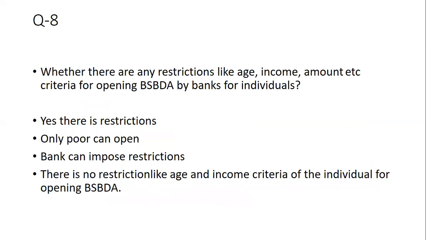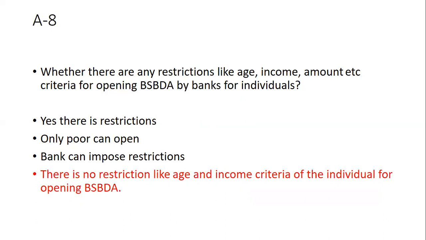Now question number 8 is whether there are any restrictions like age, income, amount, etc. criteria for opening BSBDA by banks for individuals. So options are yes, there are restrictions. Only poor can open. Bank can impose restrictions, or there are no restrictions like age, income, criteria of the individual for opening BSBDA. So answer is fourth, there are no restrictions like age, income, criteria of the individual for opening BSBDA.